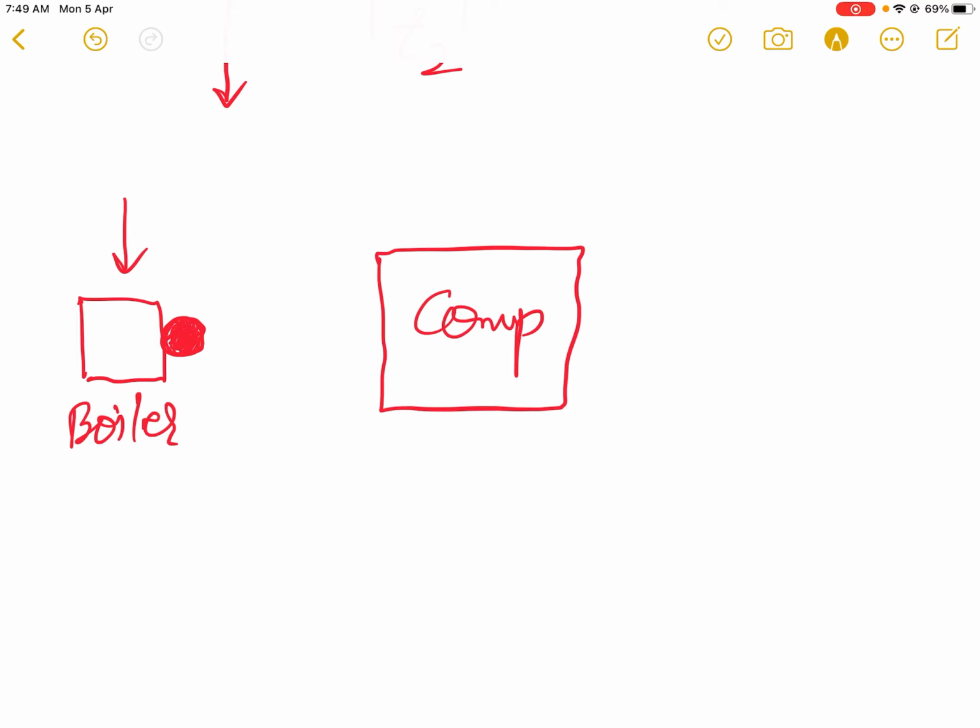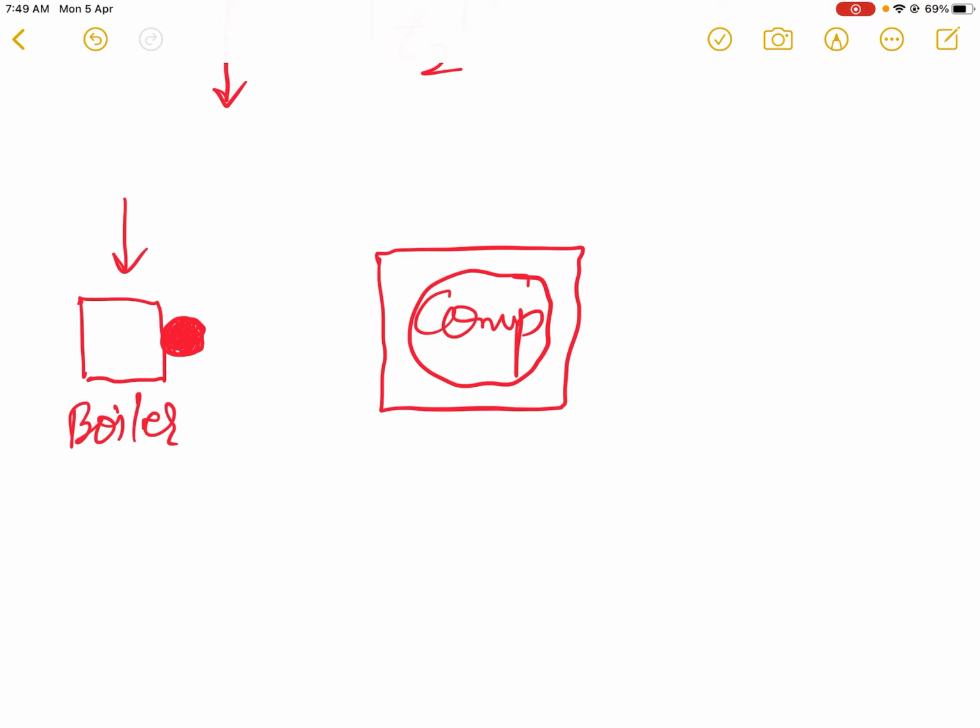Now this sensor will sense the heat within the boiler. As we know, heat is a natural quantity and it is in analog form. But our computer works on digital signals. The computer understands only binary, that is either 0 or 1. 0 means the voltage is 0, 1 means the voltage is maximum.